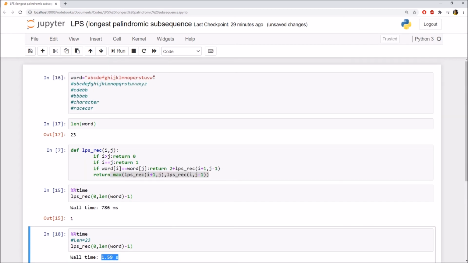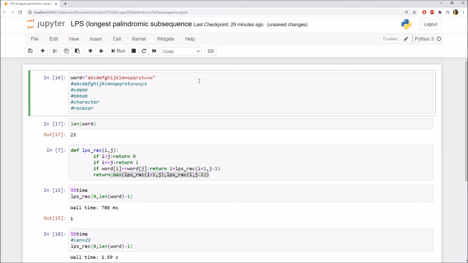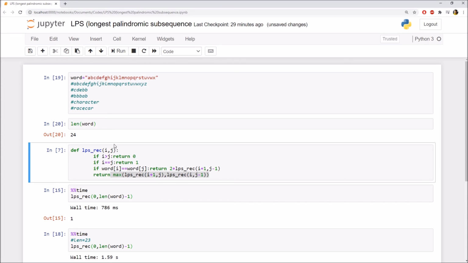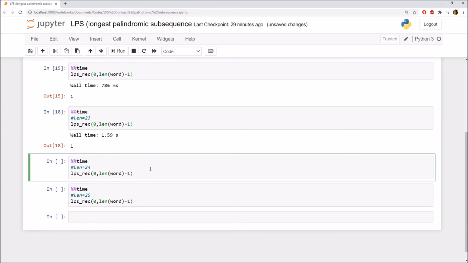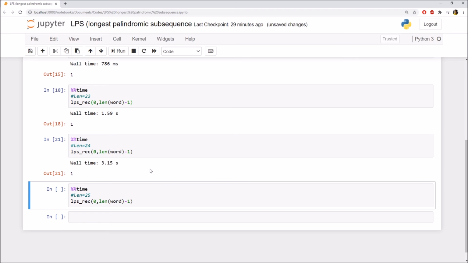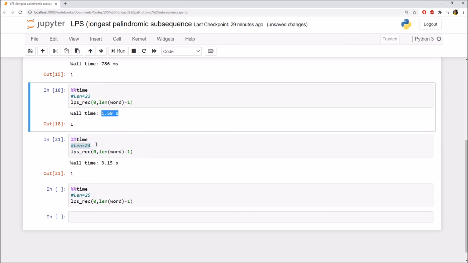Now let's append one more character, X. As you can see here, the length of the word is 24. Now again I will find out the LPS. So let's see. As you can see here, it is taking 3.15 seconds. So basically here also you will notice that when the length was 23, the time taken was 1.59, and for length 24, the time taken is 3.15, which is approximately 2 times greater.